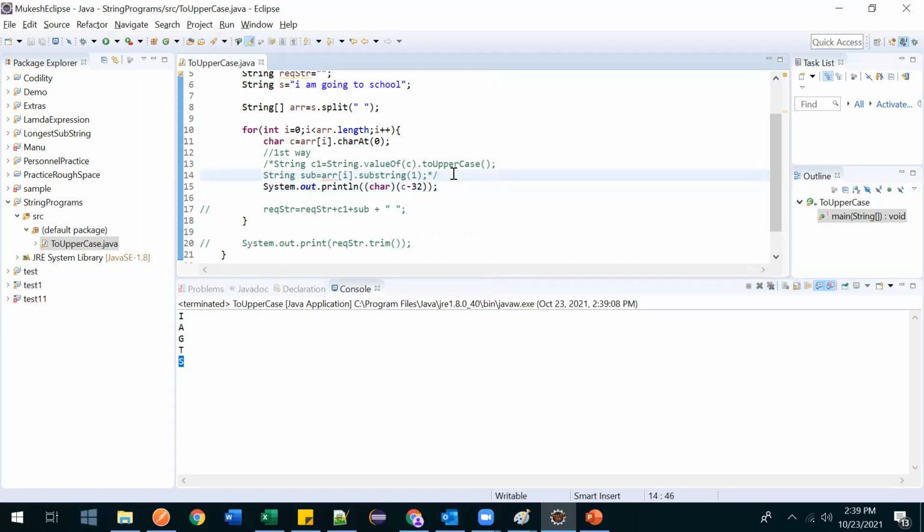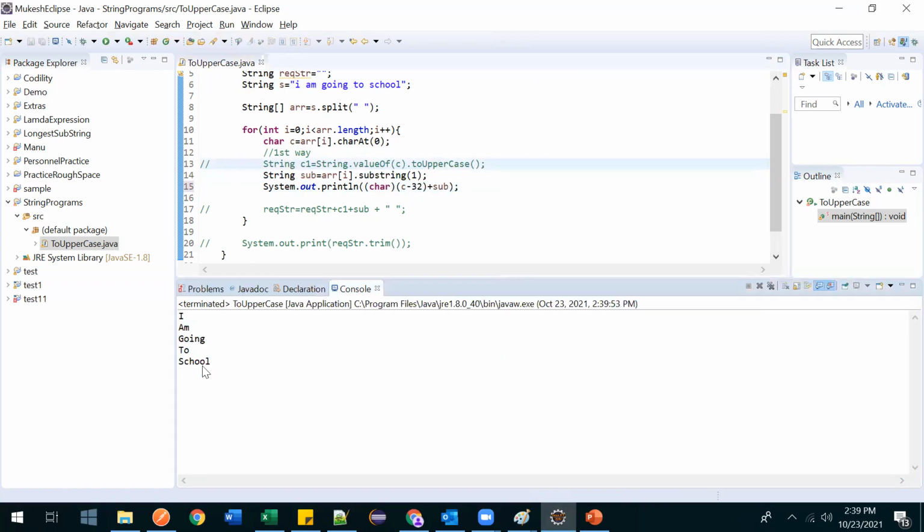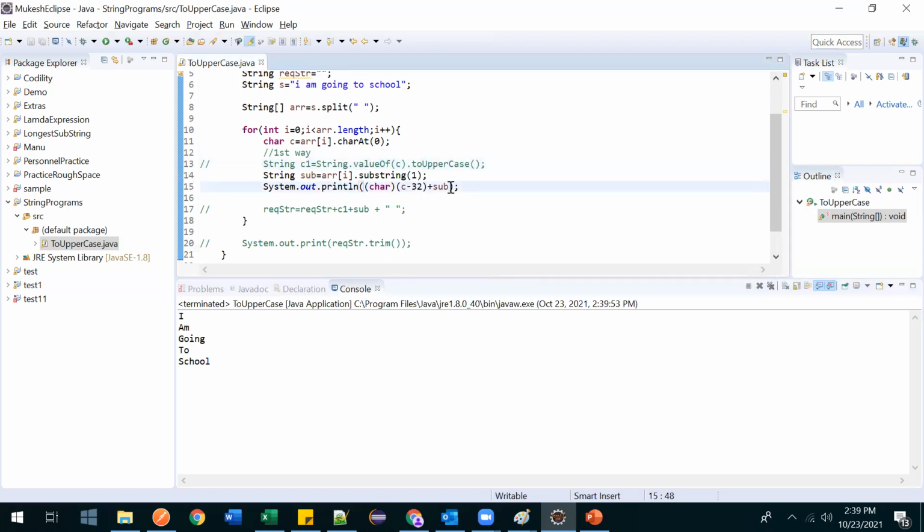Now we have to take this substring, like here we have taken, substring from the second character till the end, where the index is 1. So we got that one, and we got this first letter in capital form. Now let me append this, plus substring. Now let me run this. See, I am going to school. Everything came, right? Just we have to append one space here, plus one space.